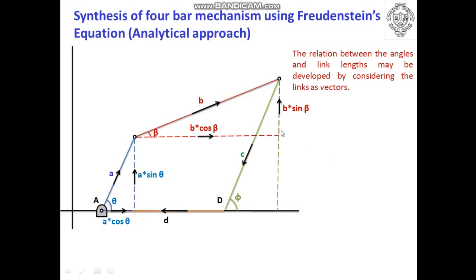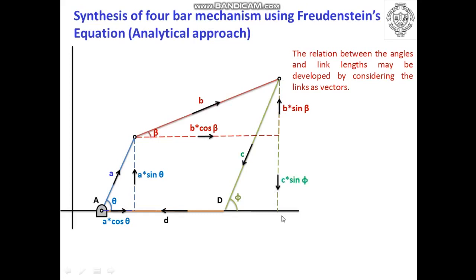Similarly, we will write the vector displacement for this particular vector in x and y direction. Let us consider this vertical line as the vector displacement in y axis, and the direction is shown here. Let me tell you the directions of the previous vector. The direction is shown from B to this particular point, and again from this point to point C. Now if you consider the direction of vector CD, it is shown from point C to D, and if you consider this vertical line, the direction is shown from point C to this particular point.